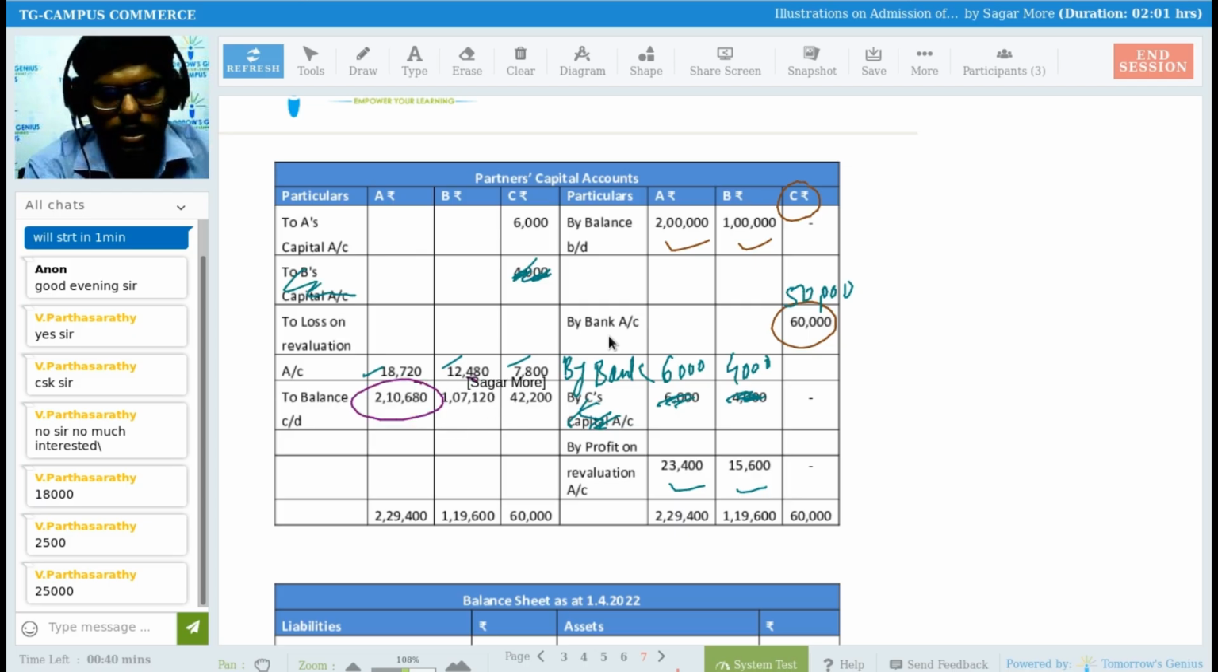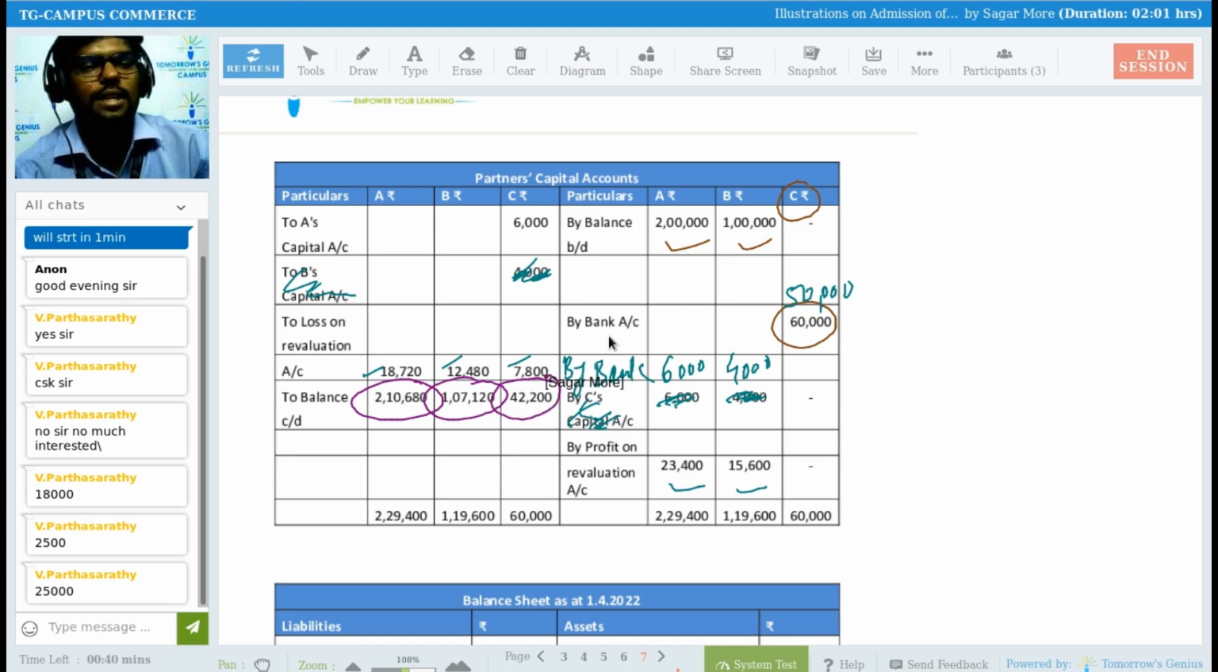The reason behind preparing that memorandum revaluation account is only that they have decided not to write down assets and liabilities at current market value, at the revalued amount. They decided to write them down at book value, right? So whatever increase or decrease in the value of assets and liabilities there is, we have to adjust through the partners' capital account, right?